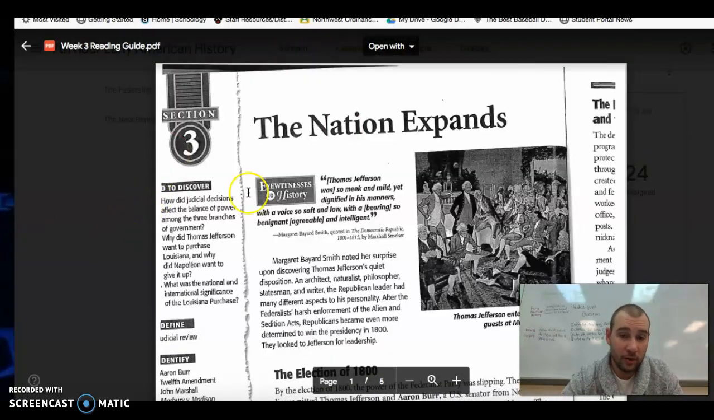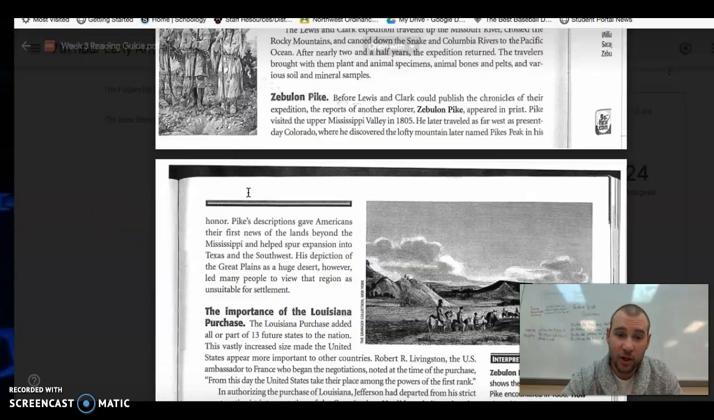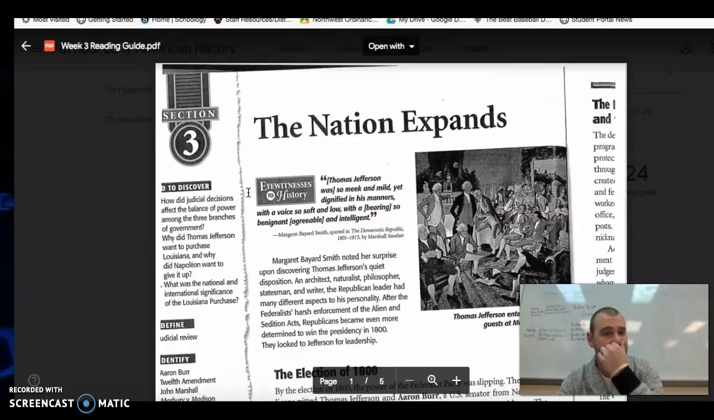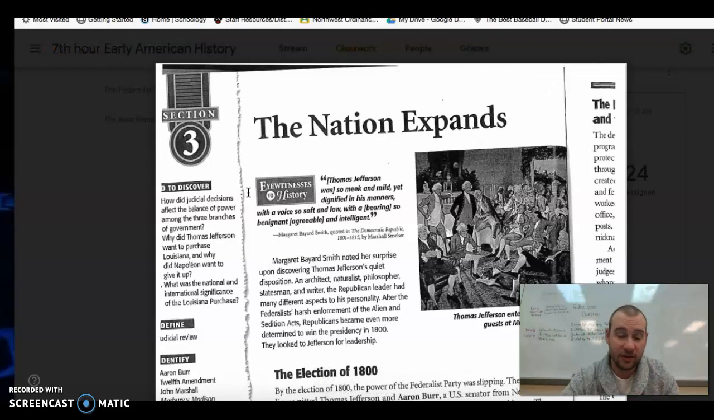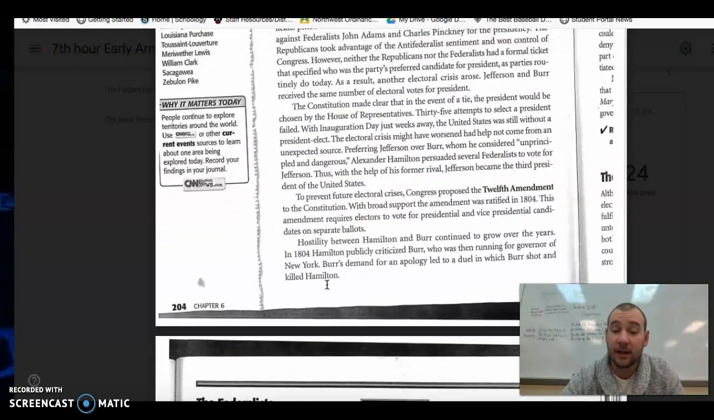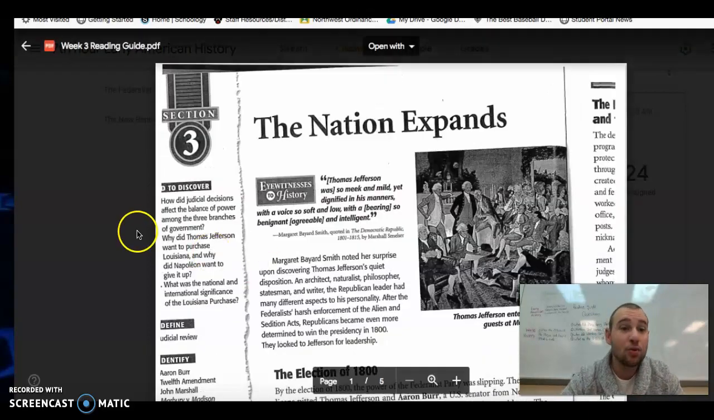Then tomorrow, we will start to go through our notes on all these things, obviously spending a large amount of time on the Louisiana Purchase and Lewis and Clark because it makes the United States a huge country compared to a small country.